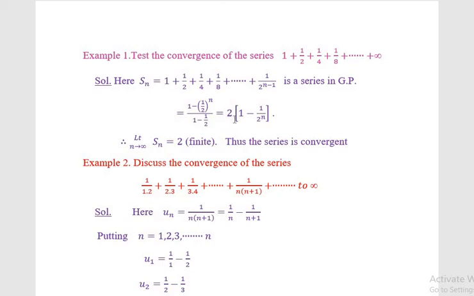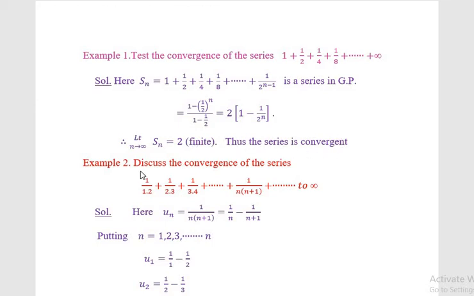After simplification we get 2 into bracket of 1 minus 1 by 2 to the power n. Introduce the limit on both sides as n approaches infinity. Sn is equal to 2, it's finite, thus the series is convergent.